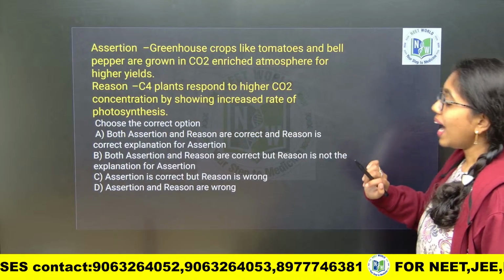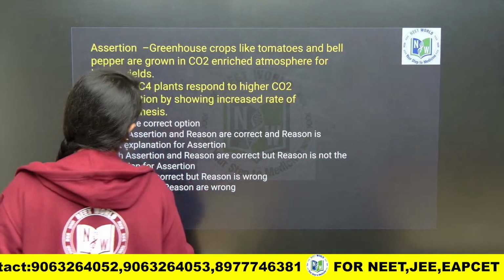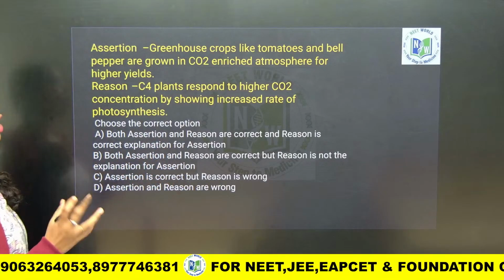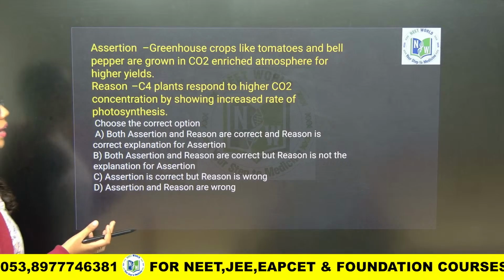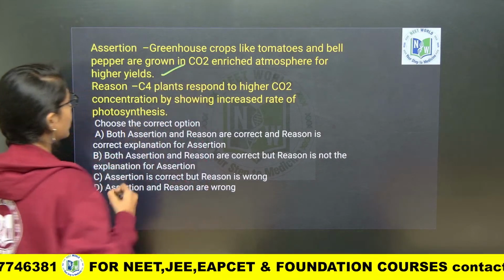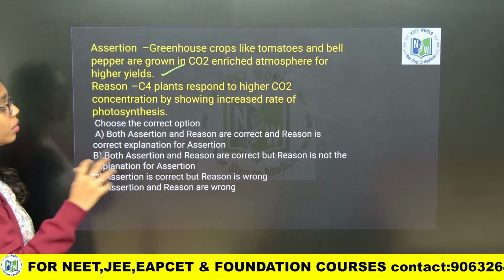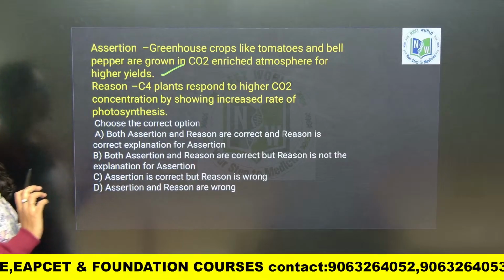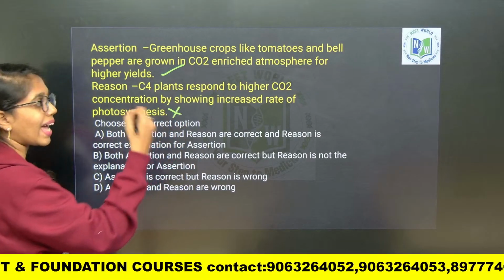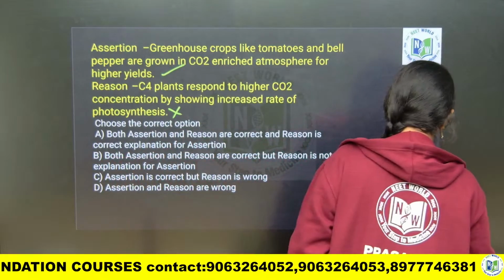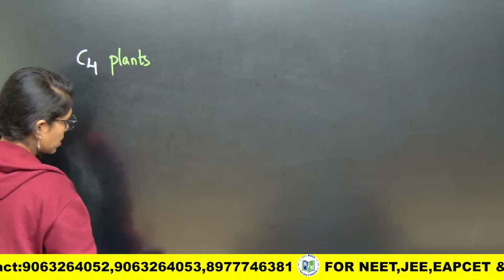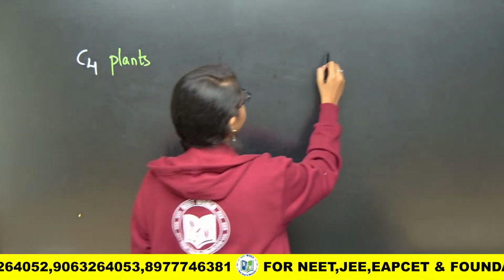Look into this question, assertion reason type of question. Greenhouse crops like tomato and bell pepper are grown in carbon dioxide enriched atmosphere for higher yields. This is correct only. C4 plants will respond to higher carbon dioxide concentration by showing increased rate of photosynthesis. This is wrong. So, to answer this question, prior knowledge is required regarding this carbon dioxide concentration for C4 plants and C3 plants.